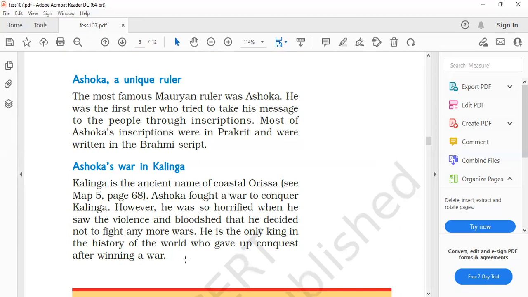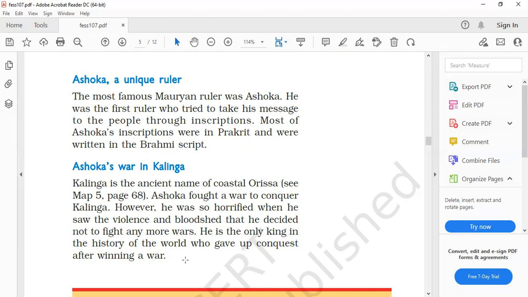So the most famous Mauryan ruler was Ashoka. Your answer should be like that. And he was the first ruler who tried to take his message to the people through inscriptions. And most of the inscriptions were in the Prakrit and were written in the Brahmani Script. This is the first point.